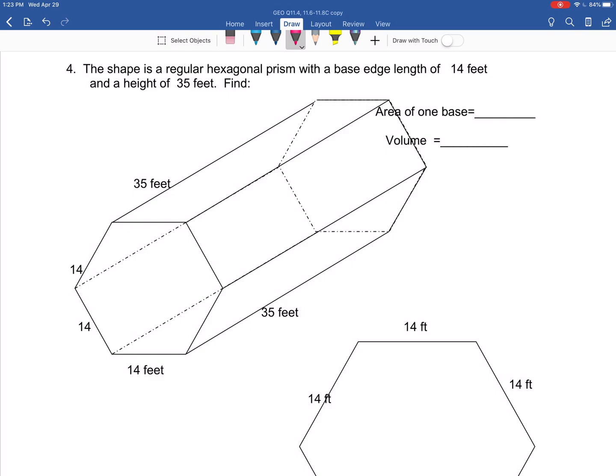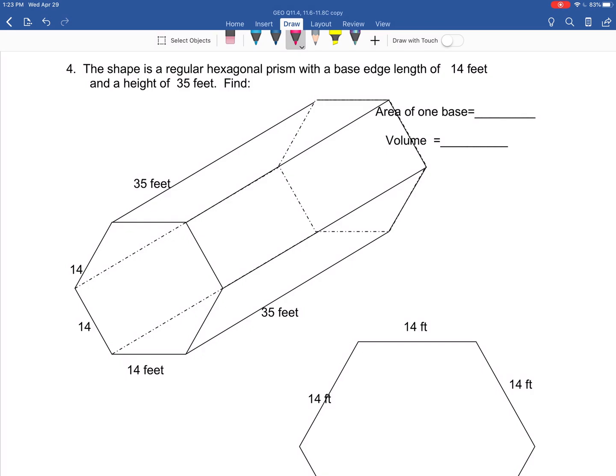Now, it's a hexagonal prism. If you want to say it, it's kind of laying on its side. There's a hexagon base in the front. There's a hexagon base in the back. So that's why we call it a hexagonal prism.